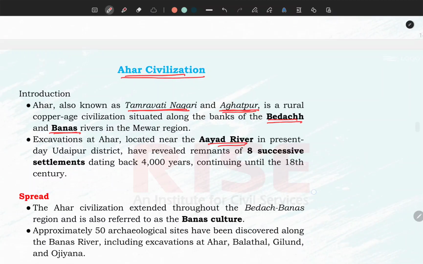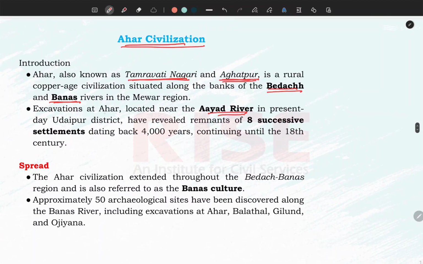Now, the important thing is that the excavation of Ahar near the Ayad river, in present-day Udaipur district, has revealed 8 successive settlements dating back 4000 years until the 18th century. It means people used to live in this area for thousands and thousands of years. So we have a total of 8 successive settlements.